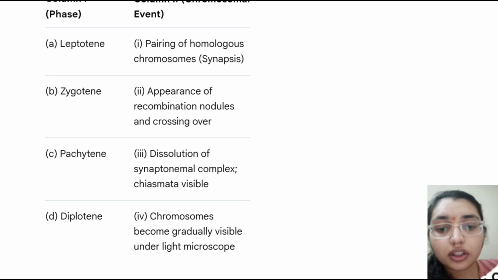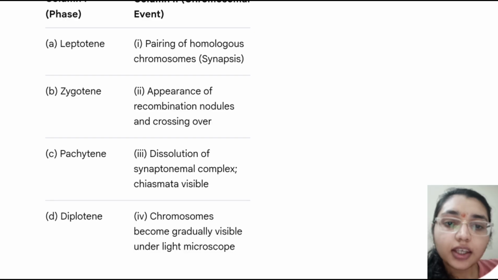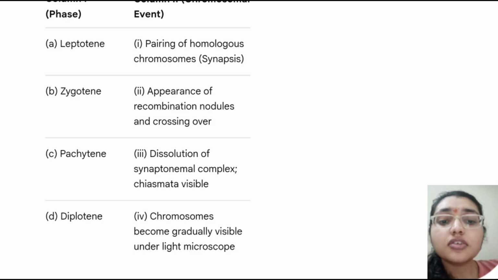So here the correct answer is, leptotene, it is pairing with the fourth option, that is chromosomes becoming gradually visible under the light microscope, whereas the zygotene it pairs with the homologous chromosome, that is the synapsis, and pachytene it is pairing with the appearance of the recombination nodules and crossing over, and diplotene it is pairing with the dissolution of the synaptonemal complex and chiasma visibility. So D is pairing with the 3. So here the first option is correct here.